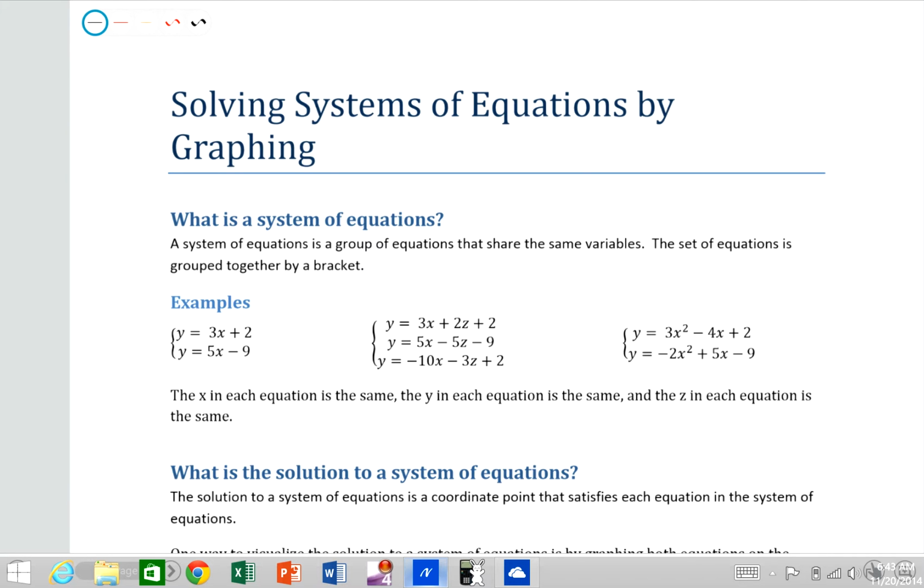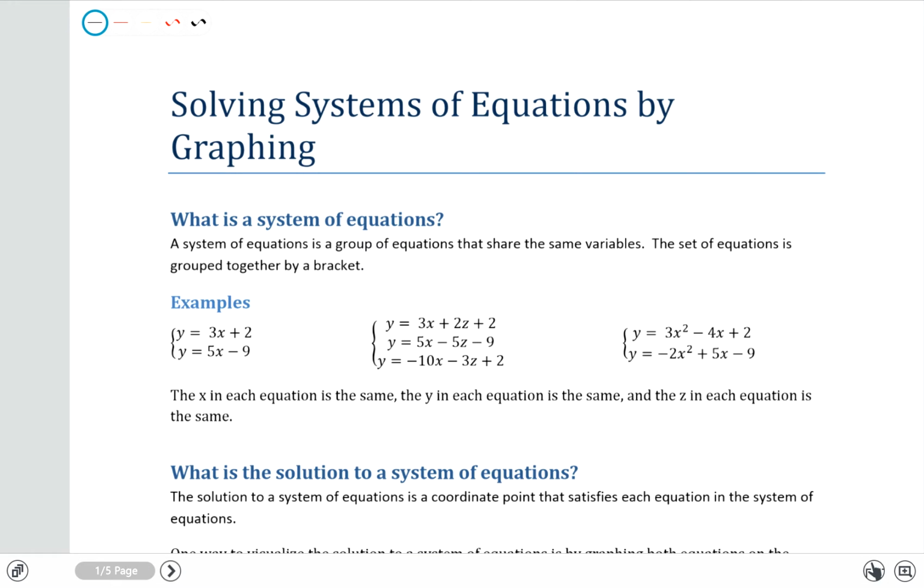This lesson covers an introduction to systems of equations and what the solution to a system of equations is from a visual standpoint. So what is a system of equations? Well, a system of equations is a group of equations that share the same variables.